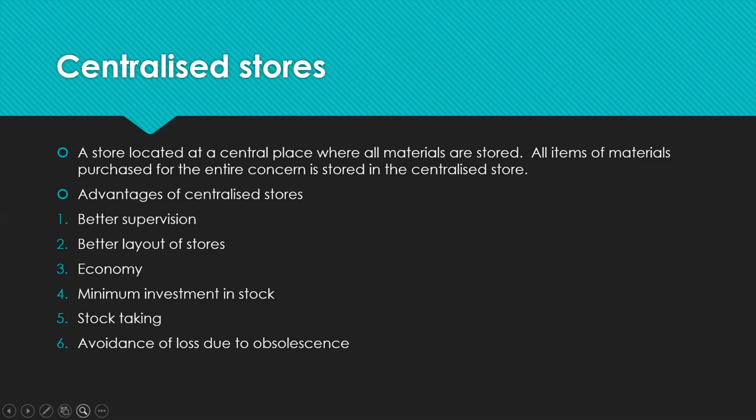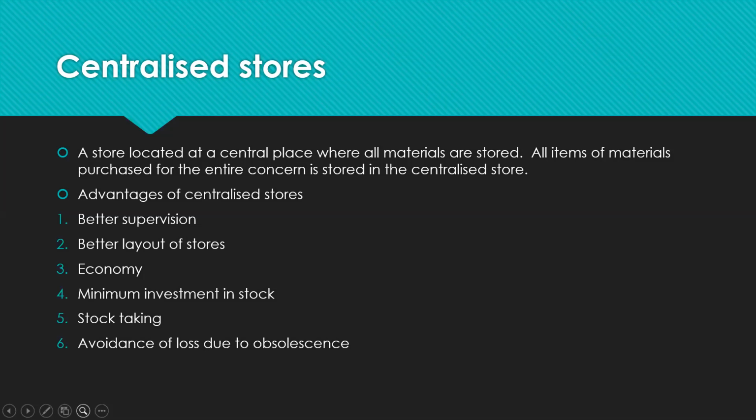Third one is economy, because in a centralized store system all the materials are stored at one center, so there will be economy in stores administration. Fourth one is minimum investment in stock.